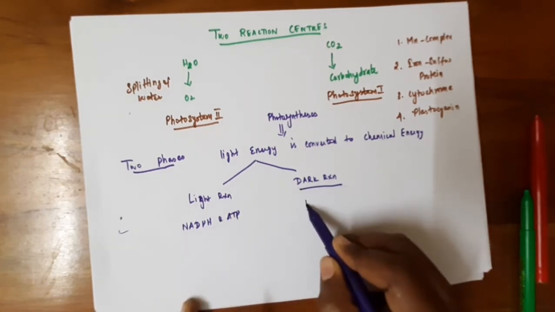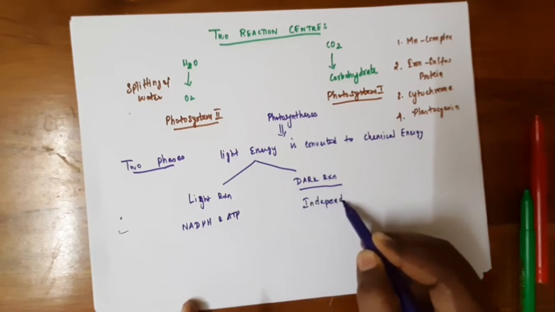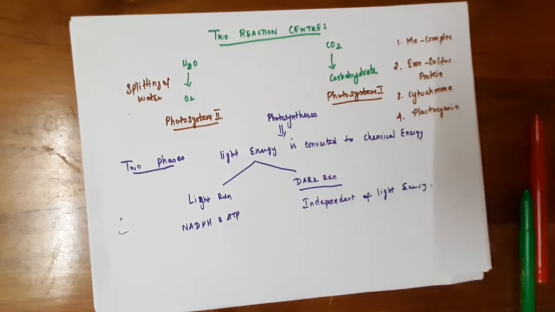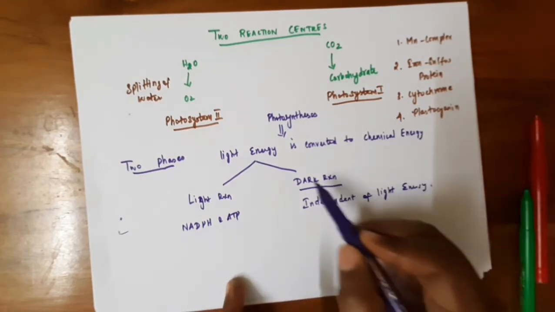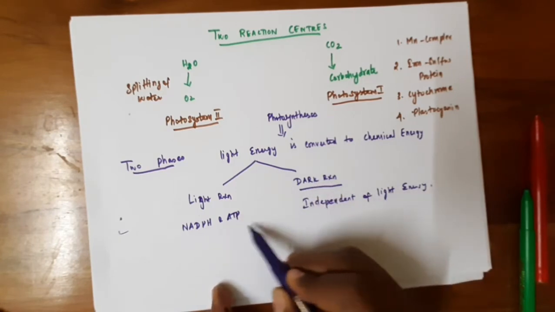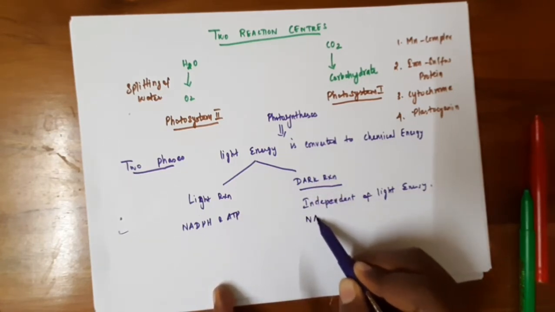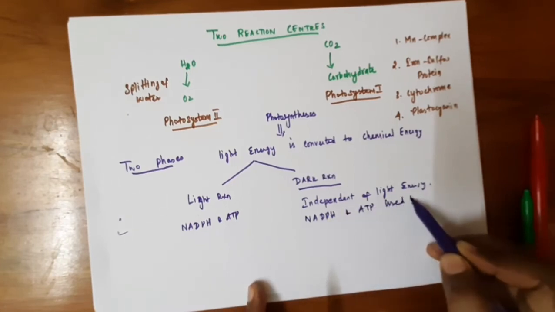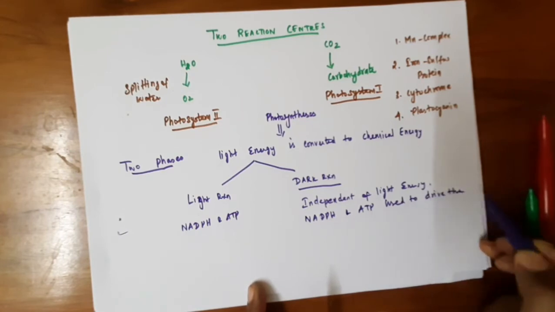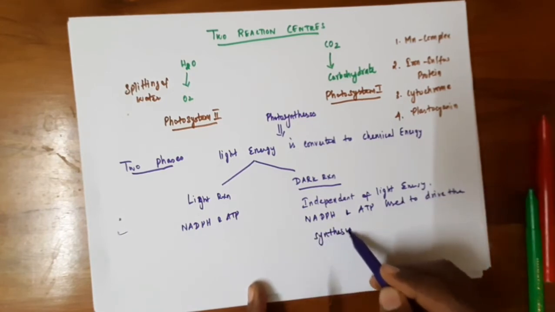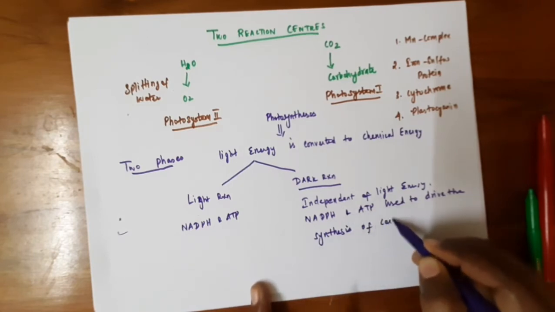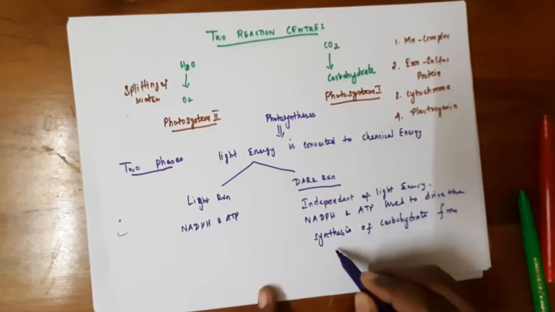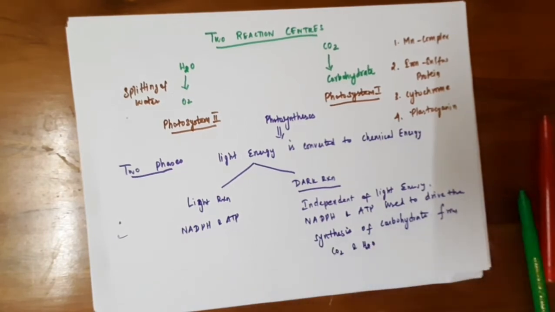This dark reaction is independent of light energy. It will get the energy from light reaction, that is the NADPH and ATP, used to drive the synthesis of carbohydrate from carbon dioxide and water.